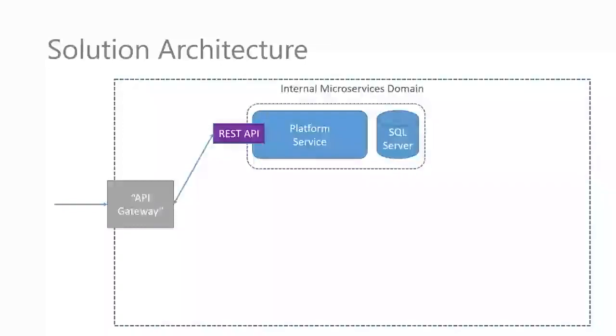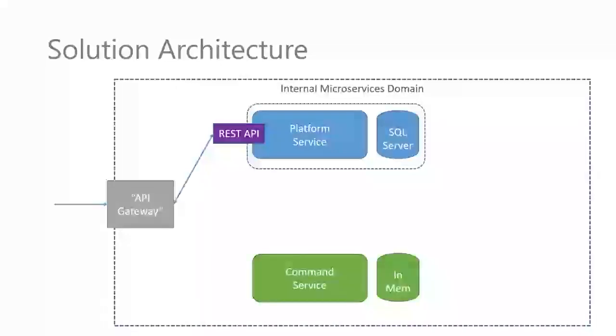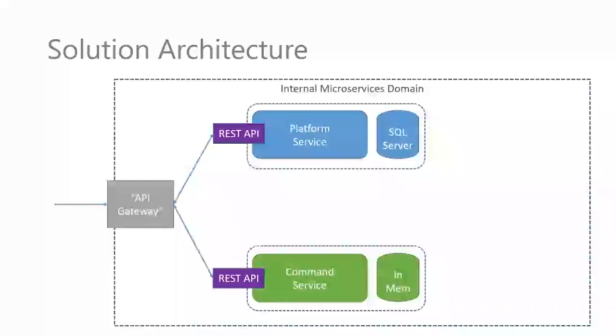And so in this case, you can see our API gateway is routing through to our platform service using its REST API. Then our command service, it's going to have its own unique database just for it. Just for quickness, we're not going to stand up another SQL Server. We're just going to continue to use the in-memory database. But the important point to note is that it's absolutely got its own database. It does not share a database with the platform service or any other services for that matter. And it too is a REST-based API, and it too will make use of the API gateway to route through to our command service.